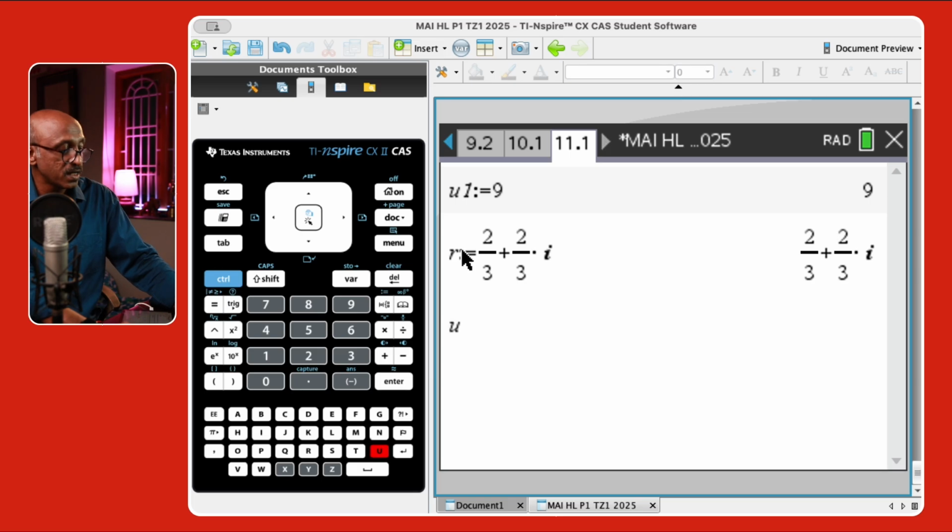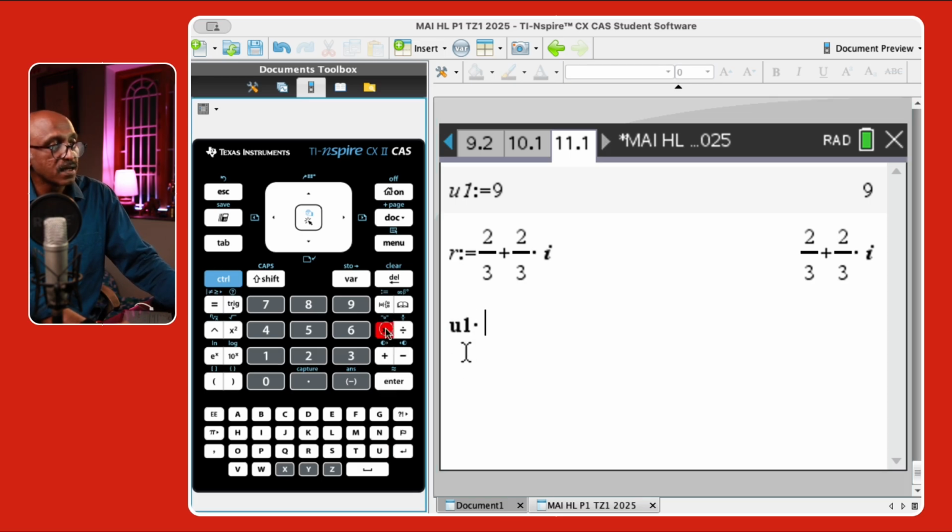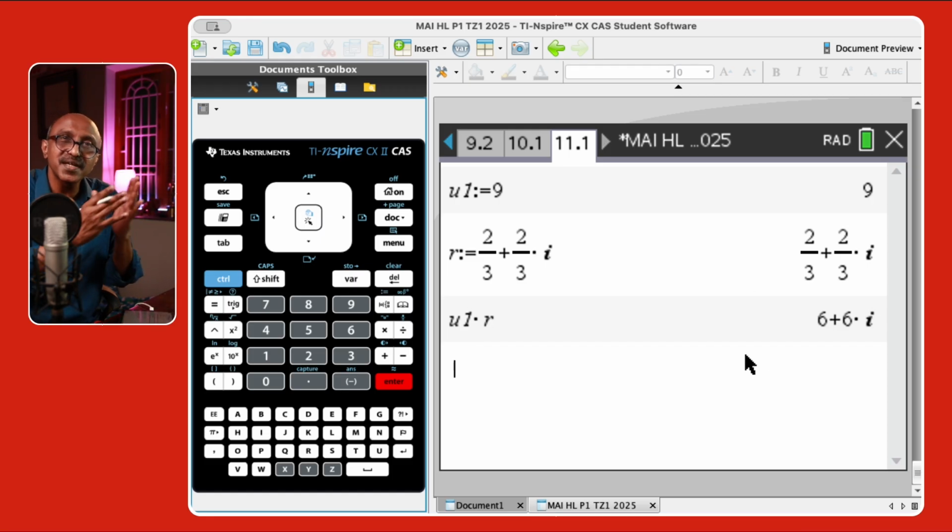Okay, so I'll just say U1. It'll come as bold, times R. We can just say that. Don't need to show the algebra. 6 plus 6i, just like that. So how do you represent this on your answer?